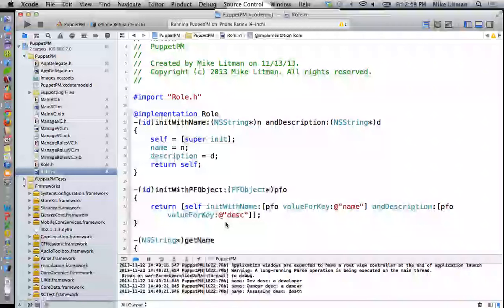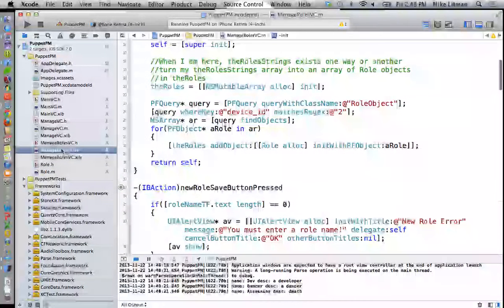That makes sense? Now, we knew our code used to work, right? We knew that once we filled the roles up with role objects, our table view was all filled out correctly. I shouldn't have to do anything else. Right now, I should be able to run this thing and have those 3 roles show up inside my table view.